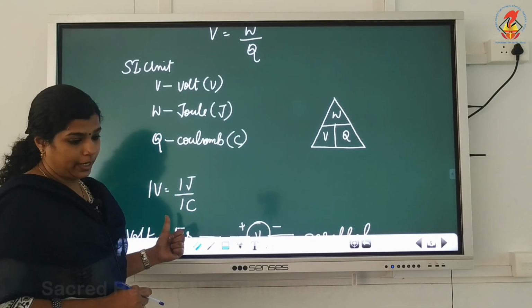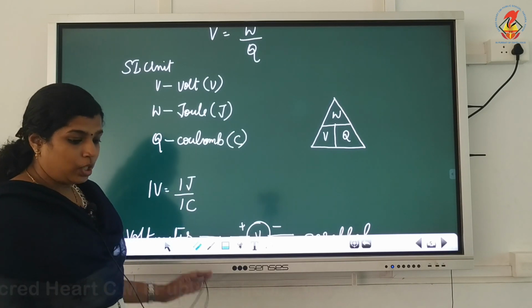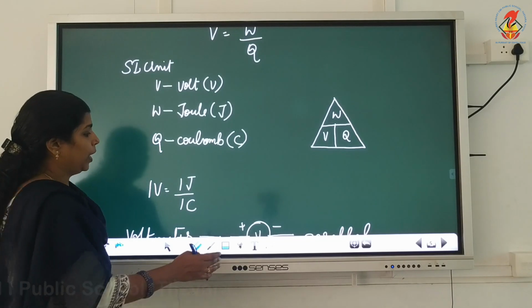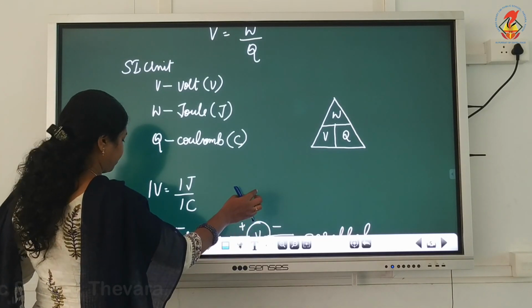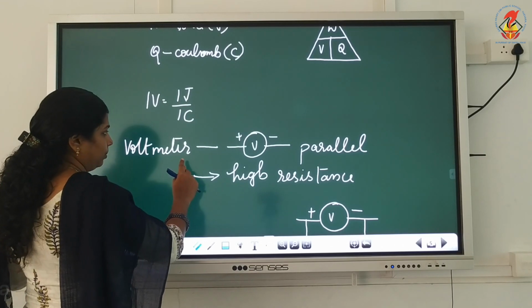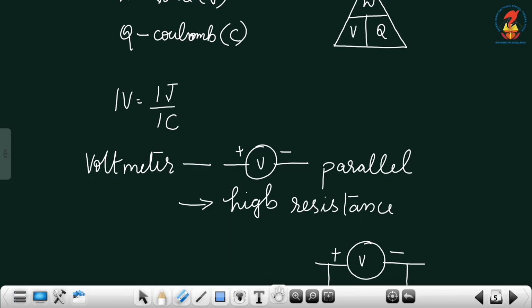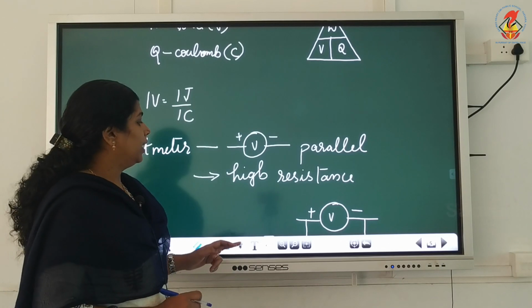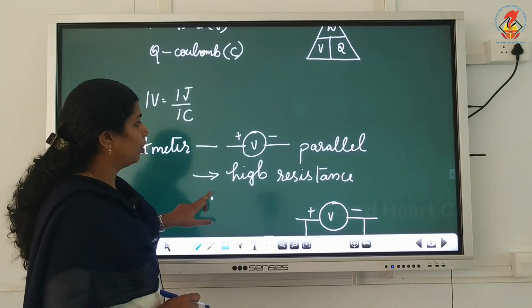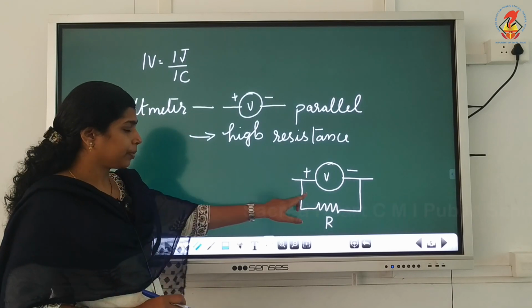Now, the potential difference is measured with the help of an instrument called a voltmeter. This is the symbol used to represent the voltmeter, and it is connected in parallel and it has high resistance. The resistance of the voltmeter is very high.